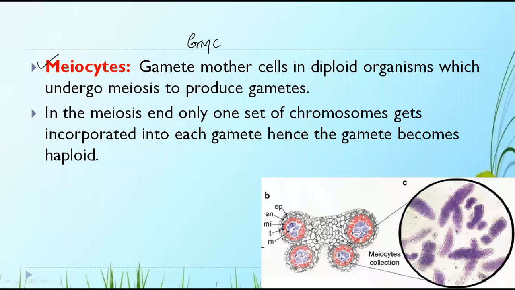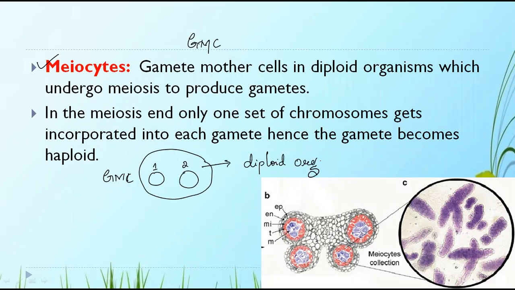Now, what do you mean by that? See, this is a GMC. These are two cells, the gamete mother cells, GMC1 and GMC2. In a diploid organism, which organism do they come under? Diploid organism.